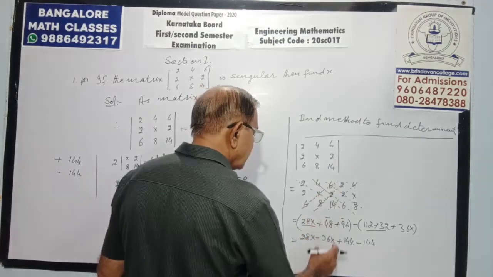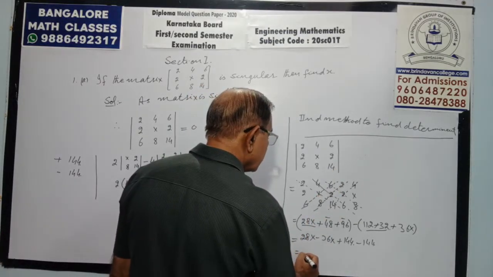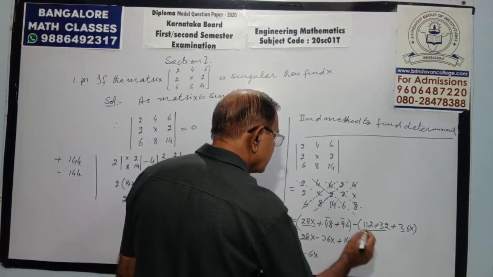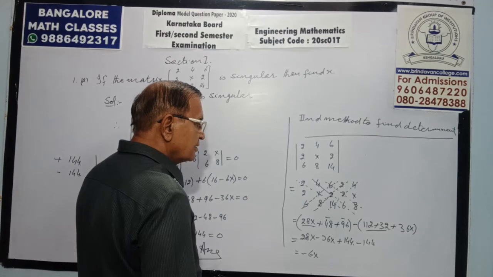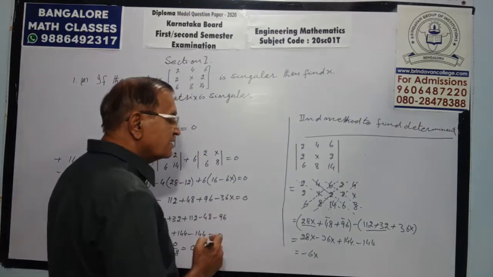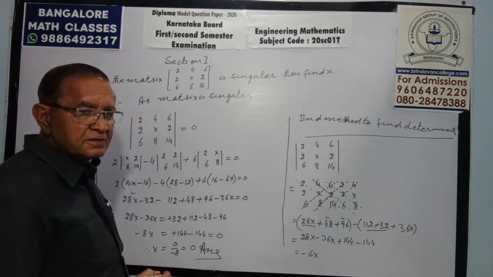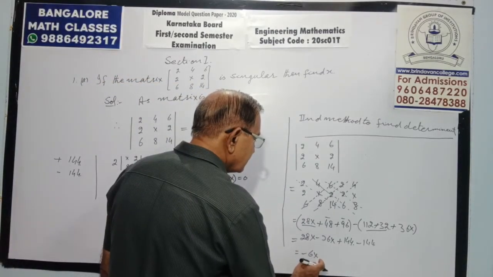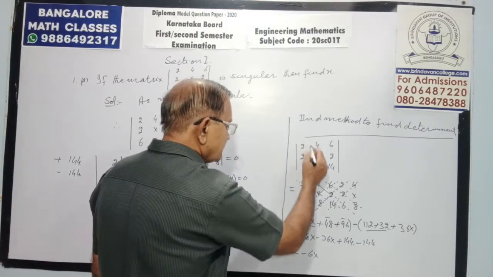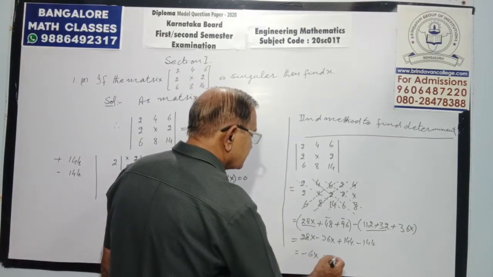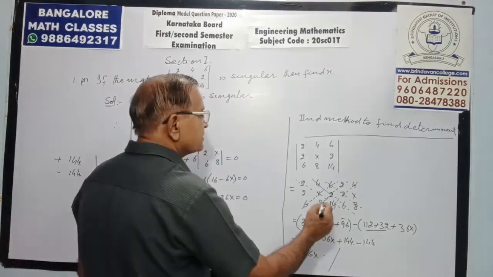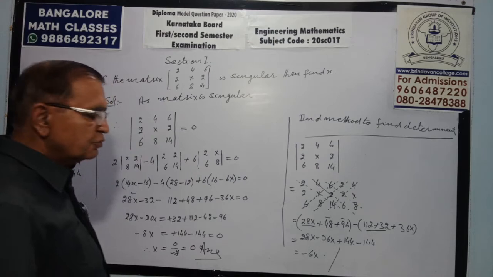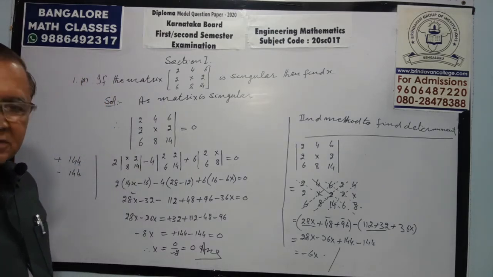So the determinant value is coming out to be minus 6x, then 0. Now the condition is that it is singular, so we put it equal to 0, and x will come out to be 0. So that is another way to solve it, the second method to solve the determinant. It's all up to you which method you want to use.